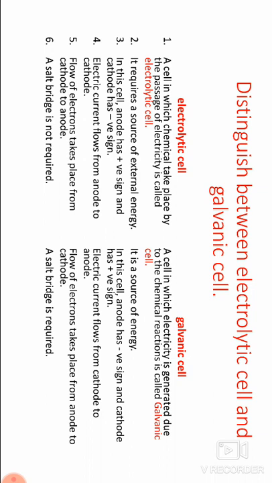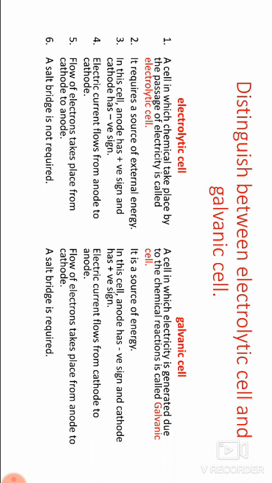In electrolytic cell, anode is positive and cathode is negative, but in galvanic cell it is reverse, anode is negative and cathode is positive. Electric current in electrolytic cell flows from anode to cathode, and in galvanic cell cathode to anode.